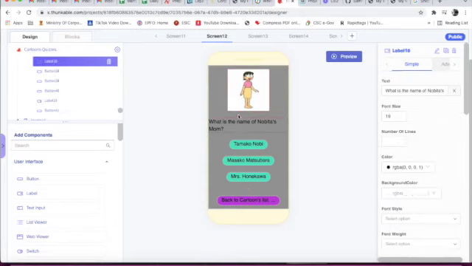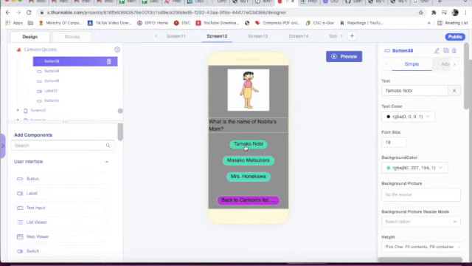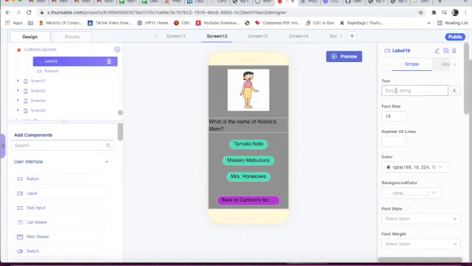Below image 9 we have taken a label, that is label 18. Text is what is the name of Nobita's mom. Now this is button 38. Text is Tamako Nobi, and text color is black. Font size is 18. Below button 38 we have taken button 39. Text is Masako Matsubara. Then button 40. Text is Mrs. Honekawa. Then below button 40 we have taken a label, that is label 19.